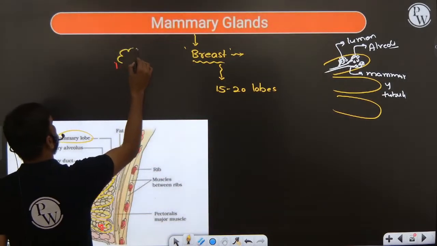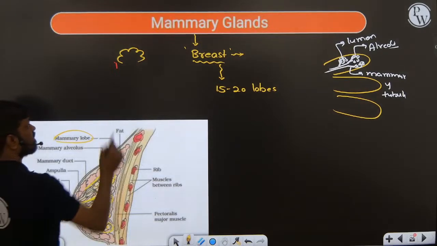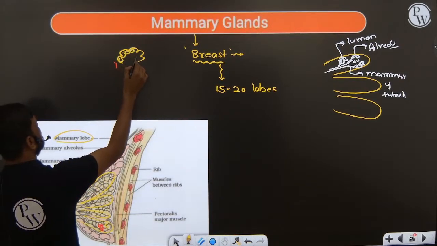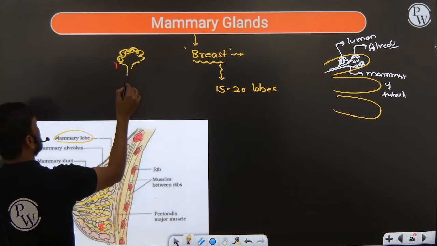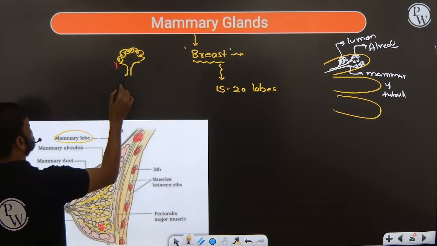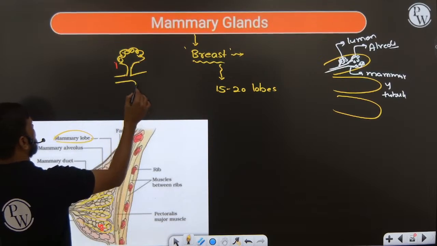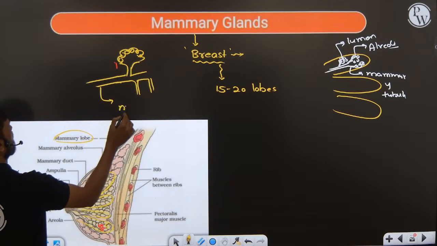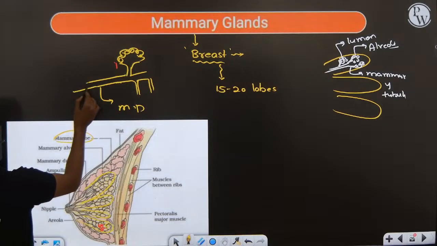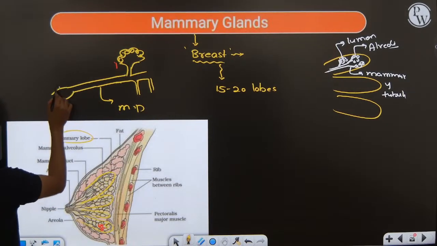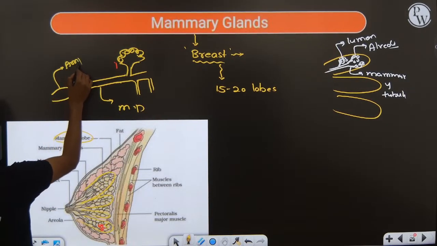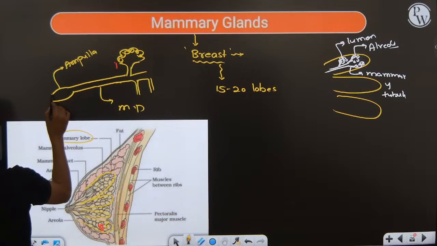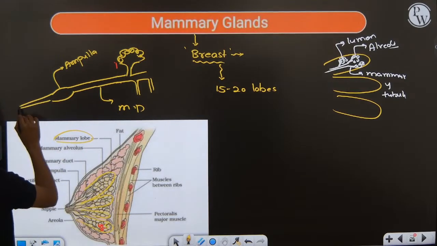So this is the alveoli and these are all cells. They enter into small tubules, and all these small tubes together form one duct, the mammary duct. The mammary duct opens into a swollen part, the ampulla. The ampulla opens into the lactiferous duct.